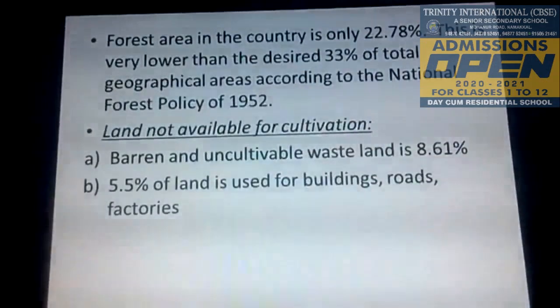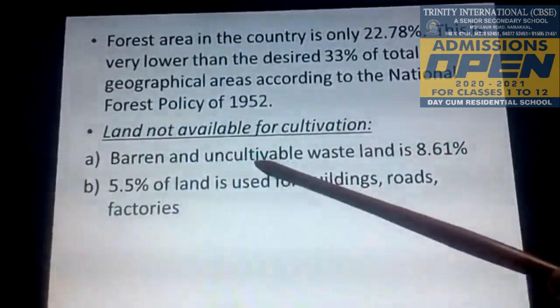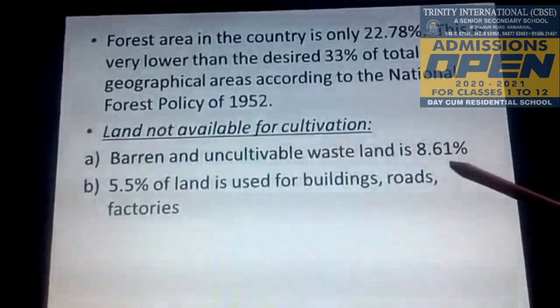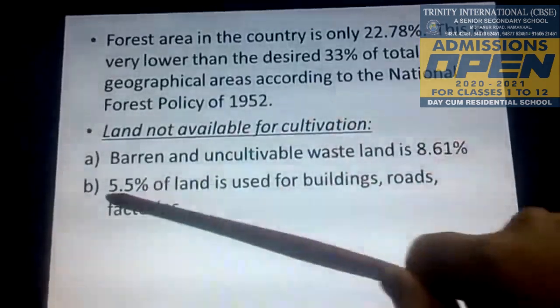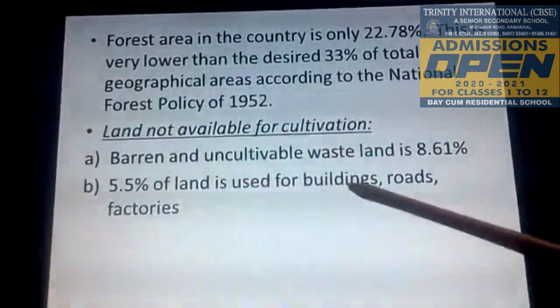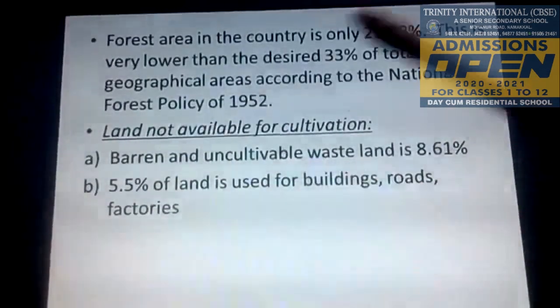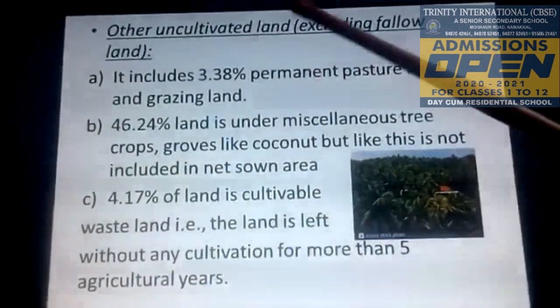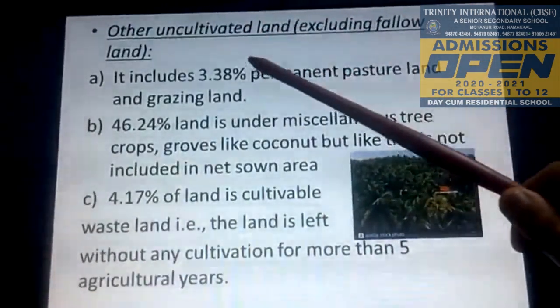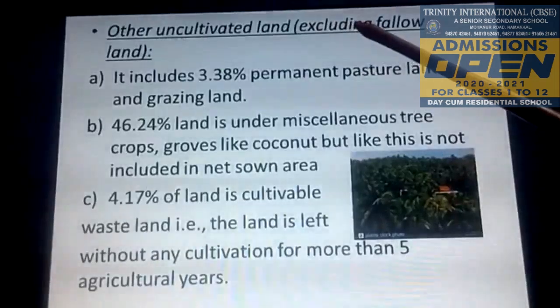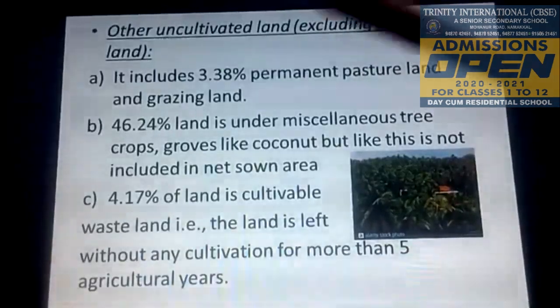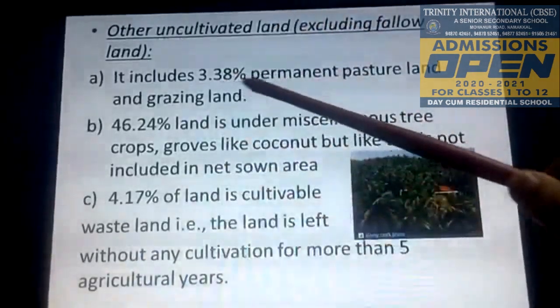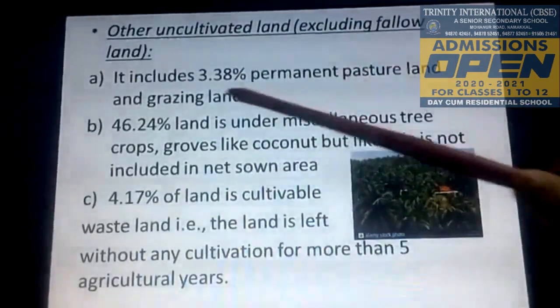Land is not available for cultivation. It includes barren land and uncultivable wastelands. This is 8.61%. 5.5% land is used for buildings, roads, factories and other economic activities. Other uncultivated land includes fallow land. This is 3.38% of land is under permanent pasture grazing lands.